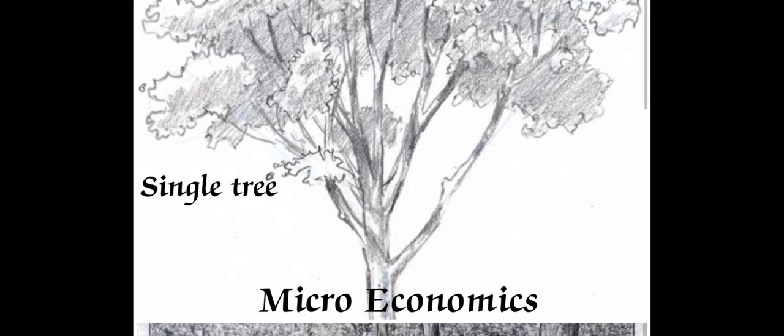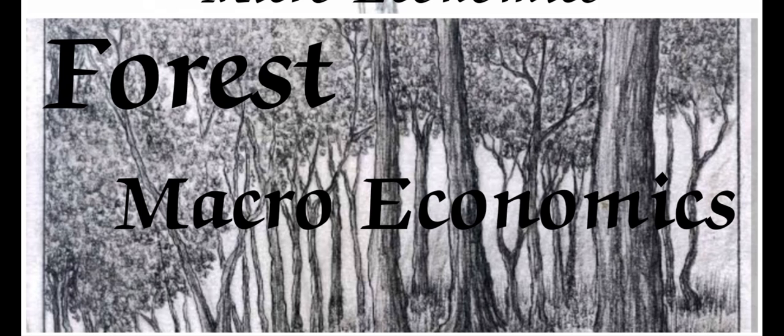In the same way, there is another example which shows macroeconomics. Once you see this picture, this picture is a forest, right? So there are so many trees. That is known as macroeconomics. Knowing about a single tree is known as microeconomics. Knowing about the forest, which includes so many trees, so many plants, means to know about the trees in the forest, and that is known as macroeconomics.